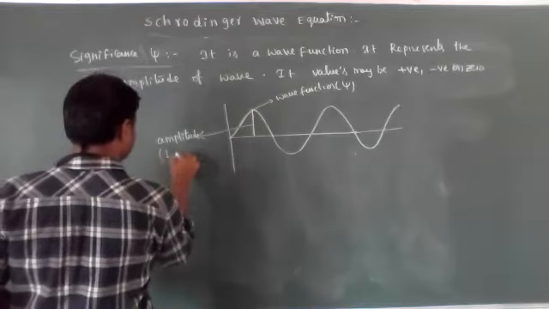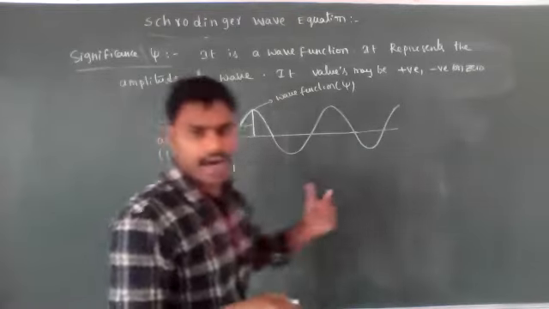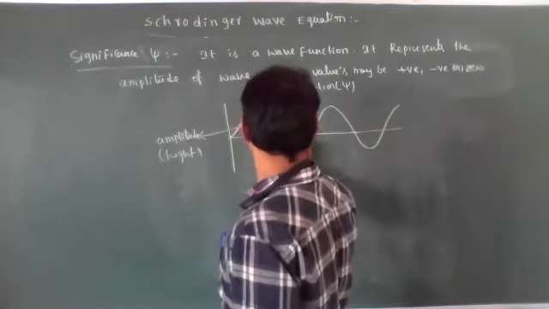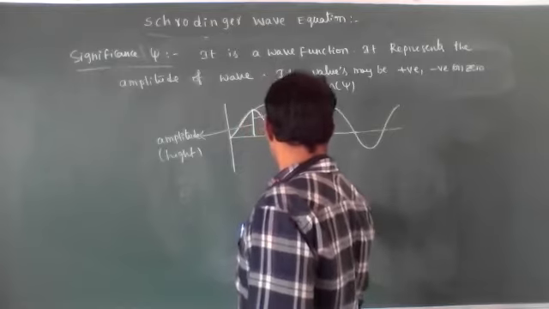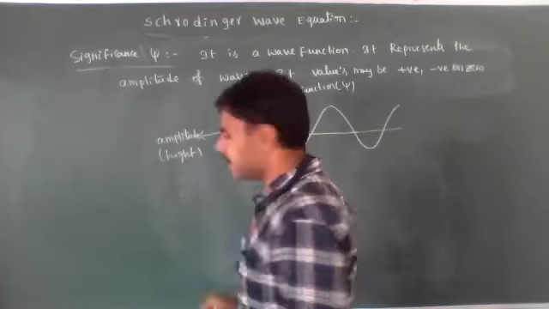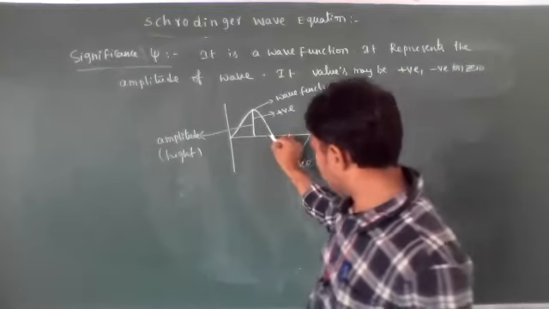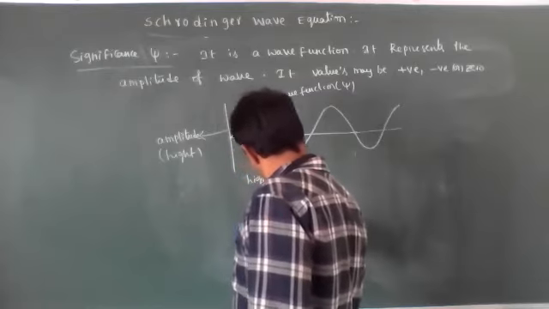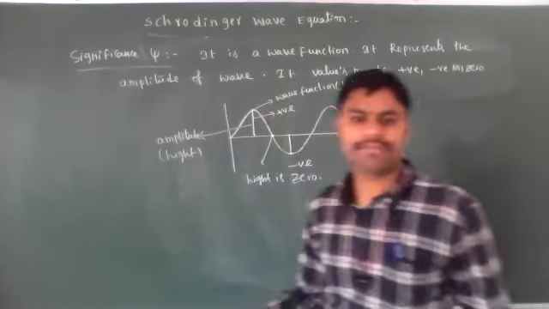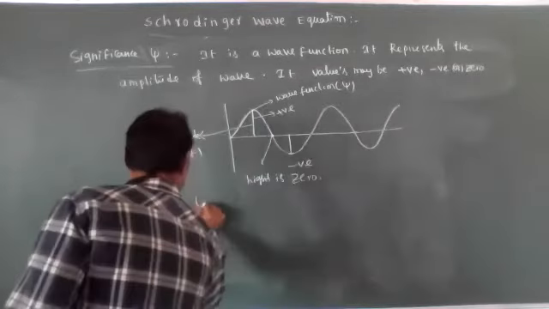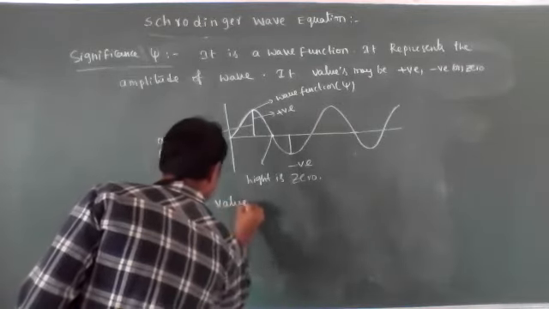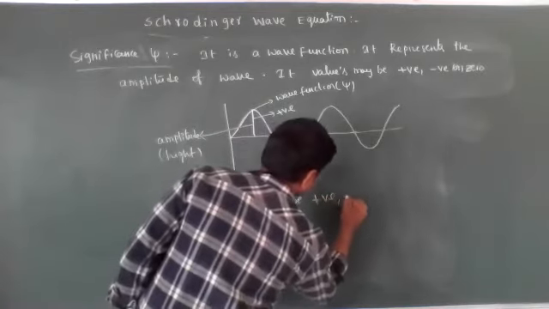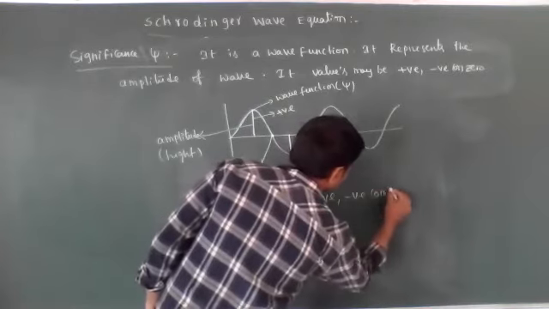Amplitude is nothing but height. Height of wave or depth of wave. In this case, it is positive. In this case, it is negative. Here on the coordinate axis, the height is 0. That's why psi values may be positive, negative, or 0.